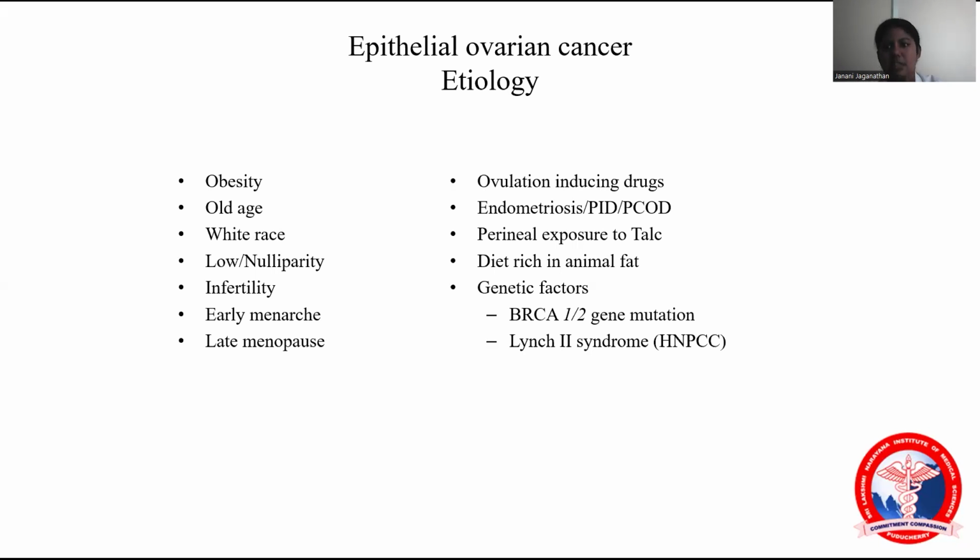Whichever agent is causing ovulation, those are all the risk factors. Normally, the risk factors include nulliparity, because they have repeated ovulation, so there is ovarian surface epithelium damage and the DNA repair is also affected, and it causes ovarian carcinoma.